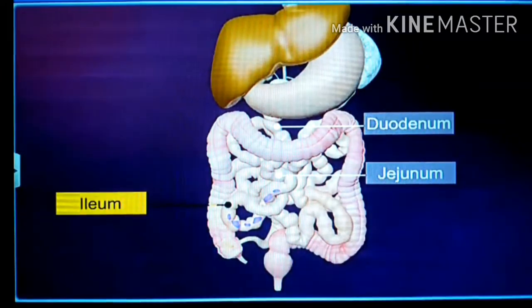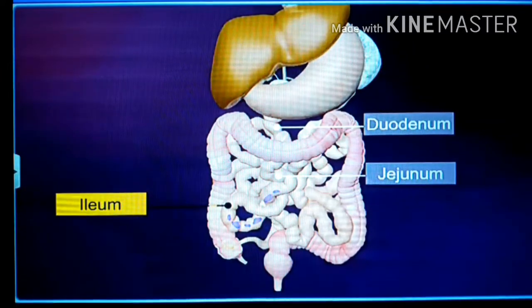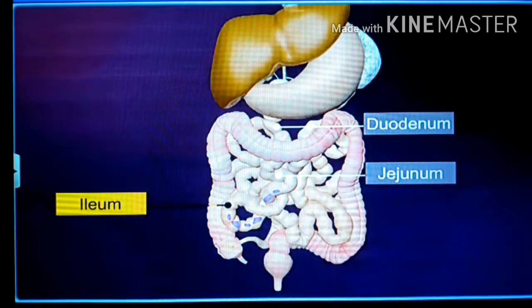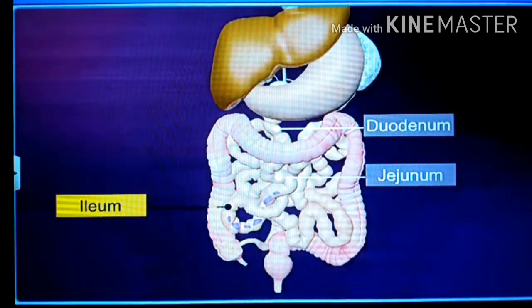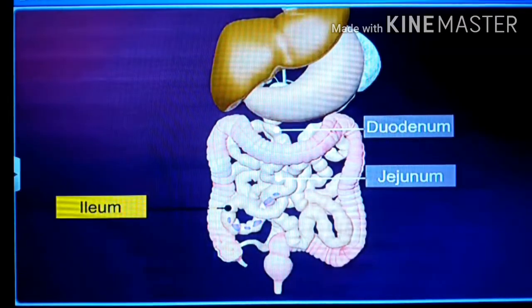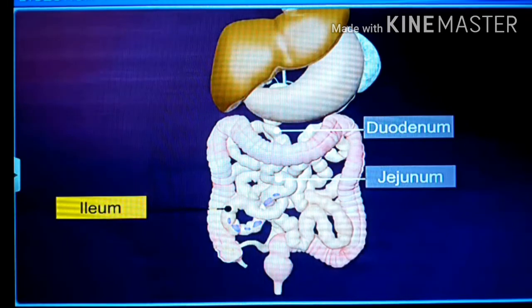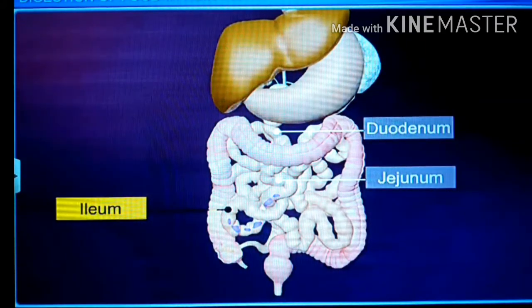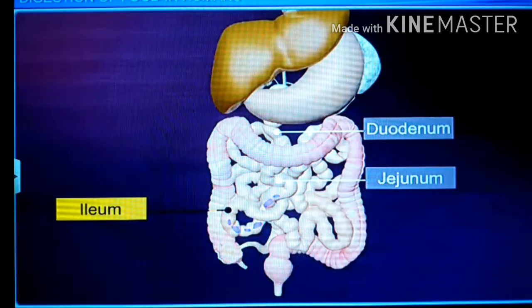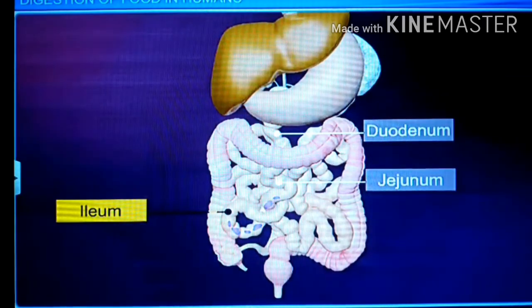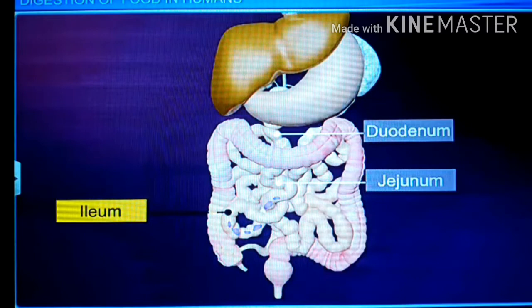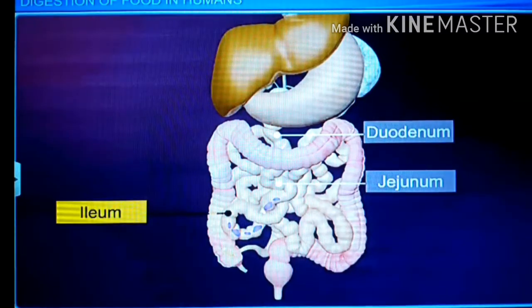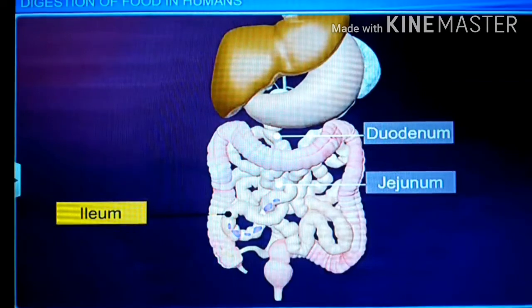So finally, dipeptides convert into amino acids in the presence of dipeptidases. Maltose converts into glucose plus glucose in the presence of maltase. Lactose in the presence of lactase converts into glucose plus galactose. Sucrose in the presence of sucrase converts into glucose plus fructose. Nucleotides in the presence of nucleotidases convert into nucleosides, and nucleosides in the presence of nucleosidases convert into sugars plus bases. Di- and monoglycerides in the presence of lipases convert into fatty acids and glycerol. So finally, the digestion is completed in the duodenum.